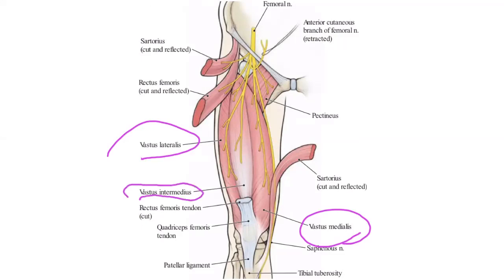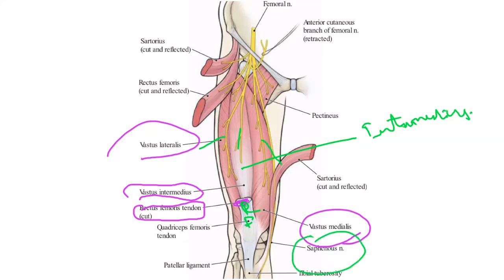So these nerves lie between rectus femoris, and you see, this is the cut tendon of rectus femoris, and vastus intermedius. So, nerve to vastus lateralis, nerve to vastus medialis, nerve to intermedius, and there is the saphenous nerve here.